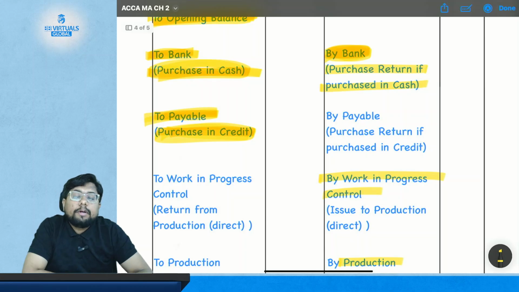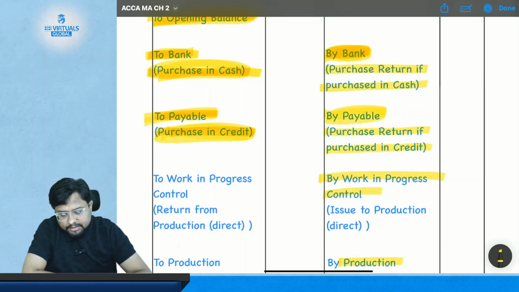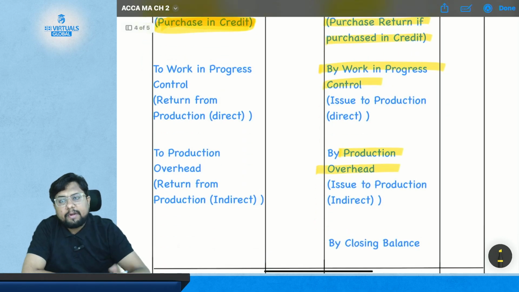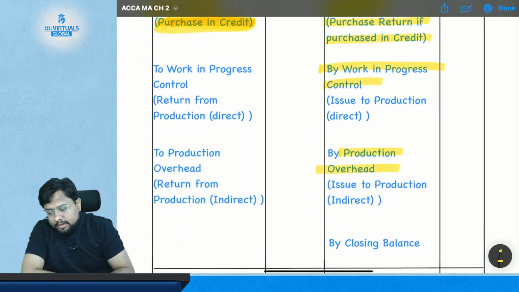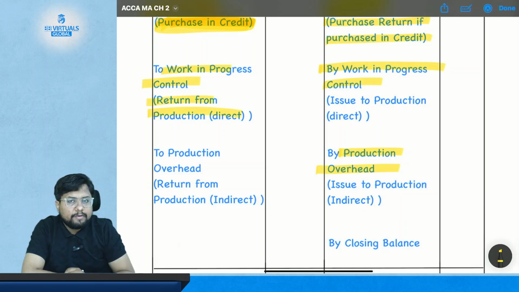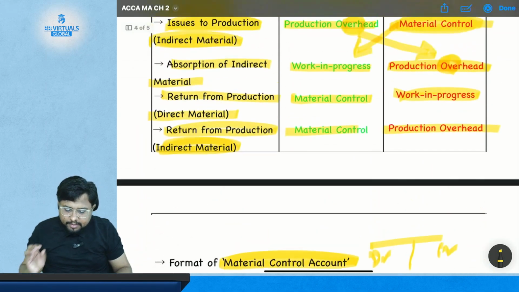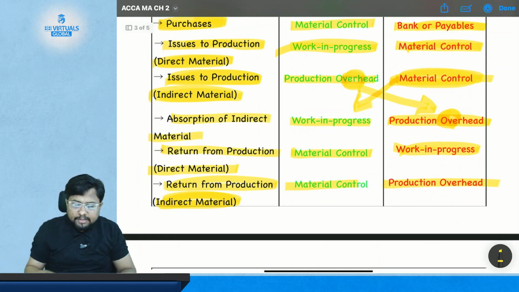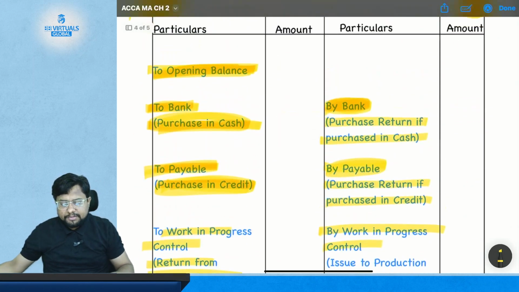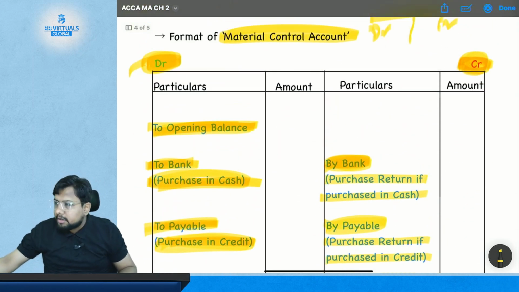If you have returned your goods but it was purchased on credit basis, then your payable account will get debited in case of a purchase return where the purchase was on credit. Okay, and if you have returned goods from the WIP, then WIP will get credited and material control account will get debited, and the same applies in the case of indirect material. So whatever entries we have studied in the board notes and in these notes just need to be placed here and it will form your material control account.